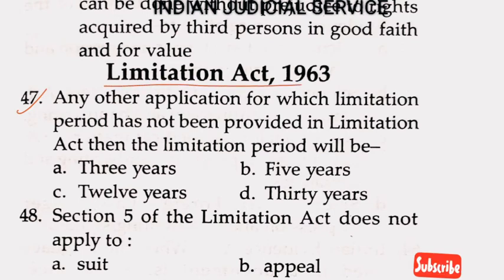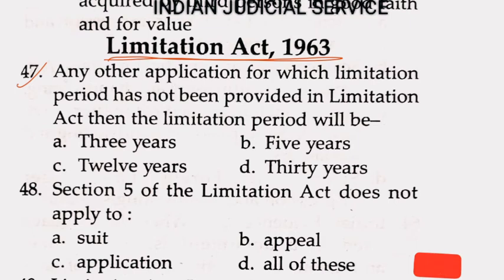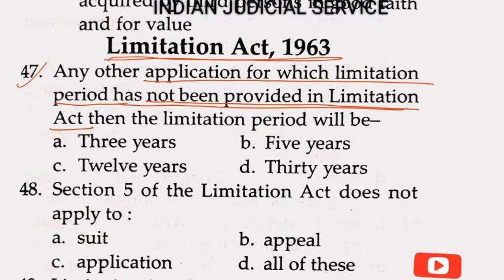Now question number 47. These questions are related to the Limitation Act 1963. For any other application for which a limitation period has not been provided in the Limitation Act, what is the period? This is a very important question. In previous videos the same question was asked, so please pay attention. Again I repeat the question: for any application for which a limitation period has not been provided in the Limitation Act, the limitation period will be 3 years. So the answer is option A.